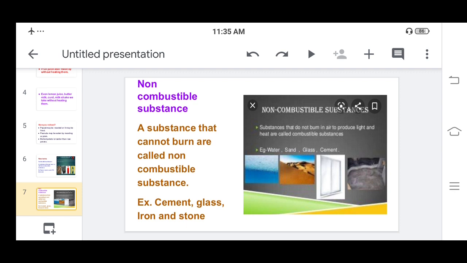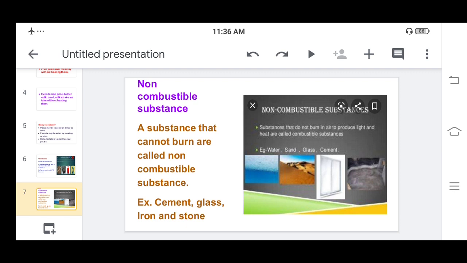For example, water. If you put a matchstick or throw a fire into the water, it is not going to burn. But instead of water, if you take petrol or kerosene, then that kerosene is going to burn.